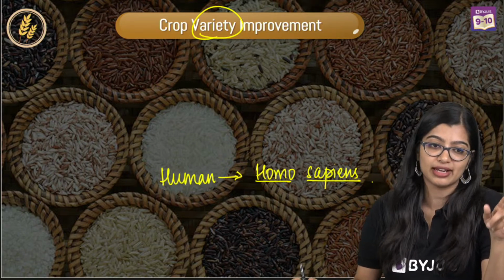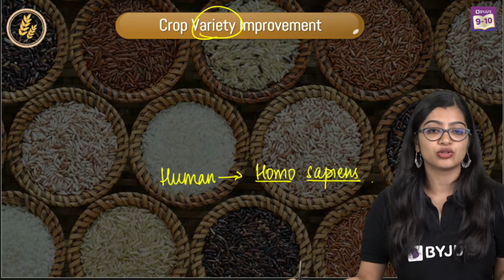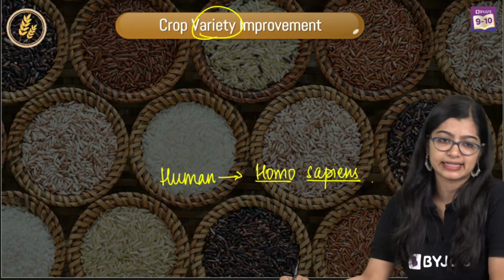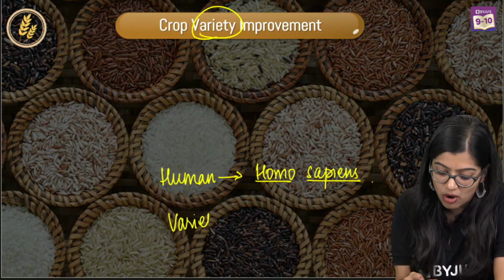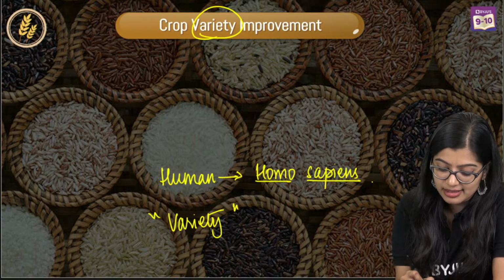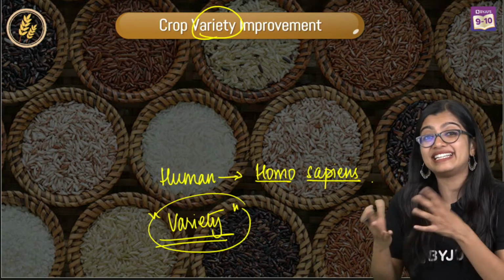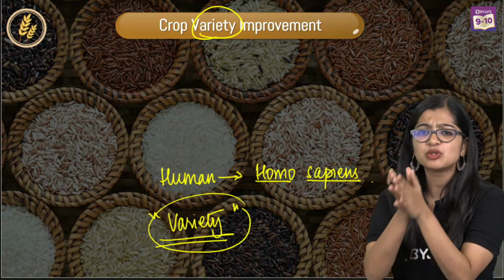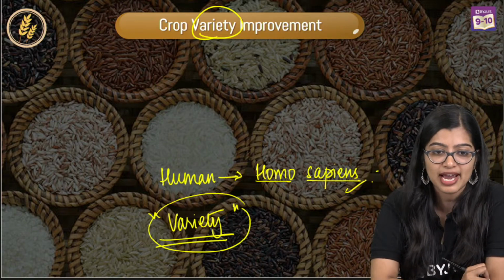Very good, Chitra. I can see Varshita, Aman, all of you have told me the answers. So there are different categories. Even though we belong to the same species, there are slight differences. More or less, this is what we mean by variety. Even in the same species is what we call variety, right?